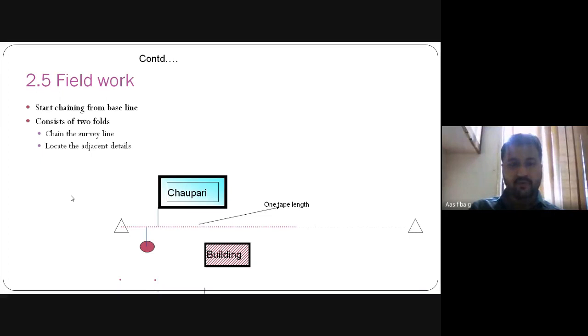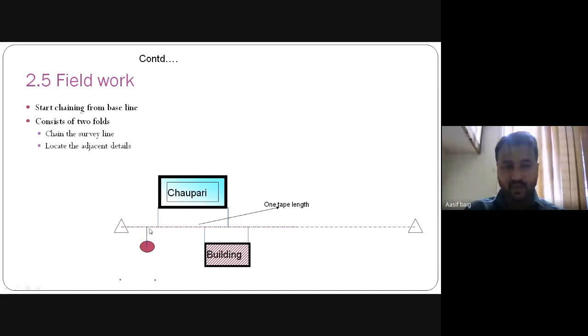These all are the field work given in the diagram. You can see here in the field work, stations A and B have a length of D, which is one tape length.